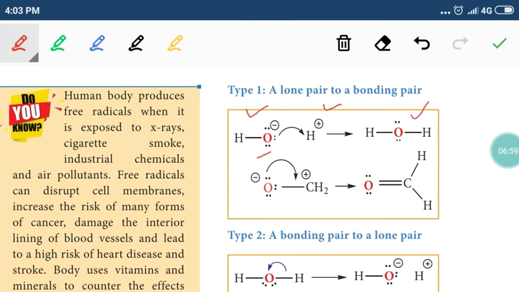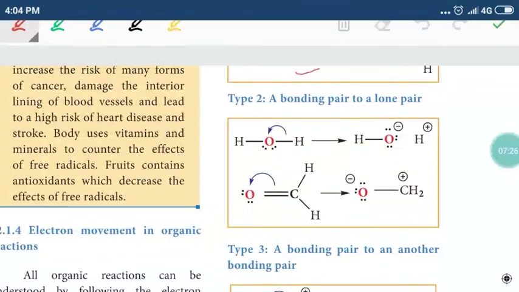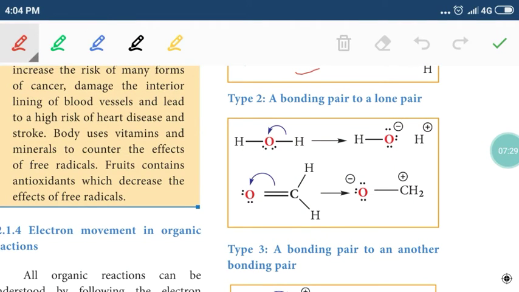Then take one more substance, CH2 plus O minus. There is a positive charge on carbon and a negative charge on oxygen. The lone pair of electrons on oxygen is moved as a bonded pair of electrons, so that we get a double bond. Then how is a bonded pair of electrons moved as a lone pair of electrons? Take a water molecule, the bonded pair of electrons is moved as a lone pair of electrons, so we get ions H plus and OH minus ion.